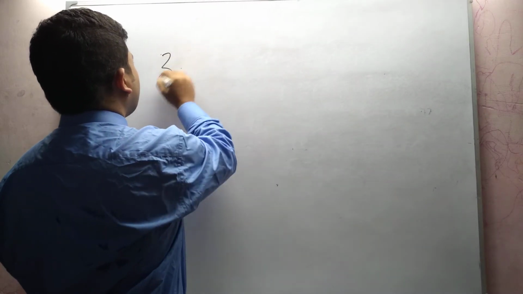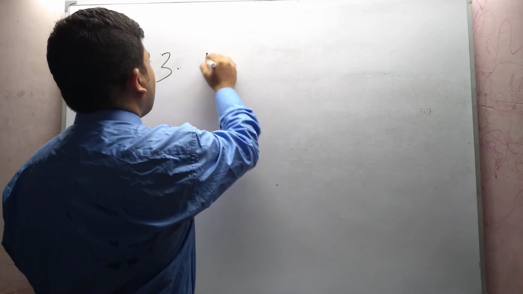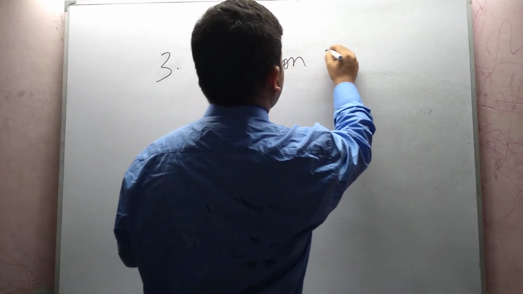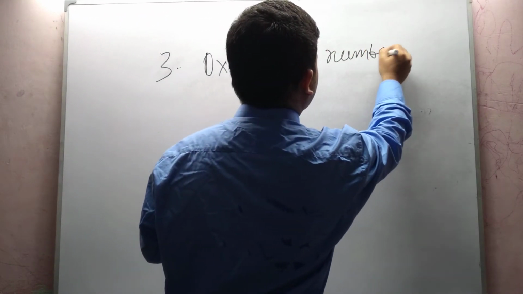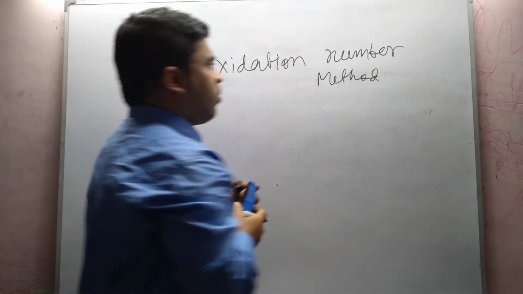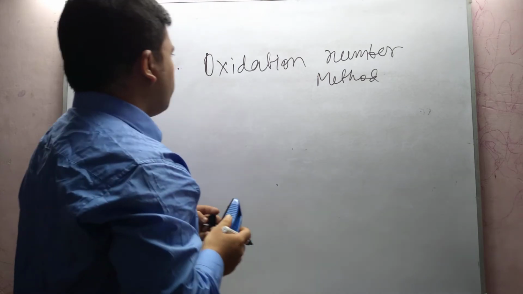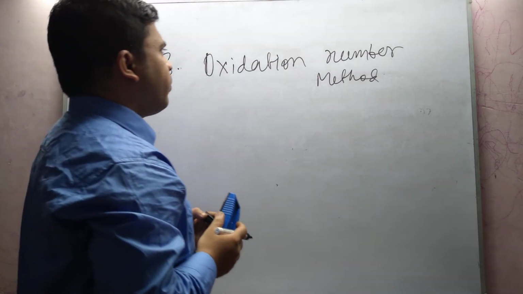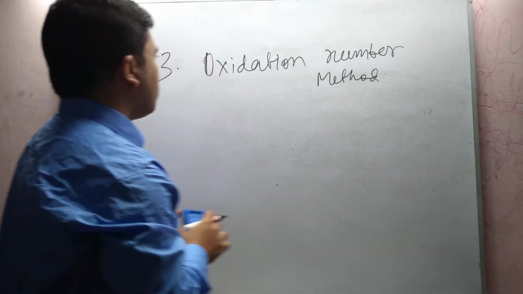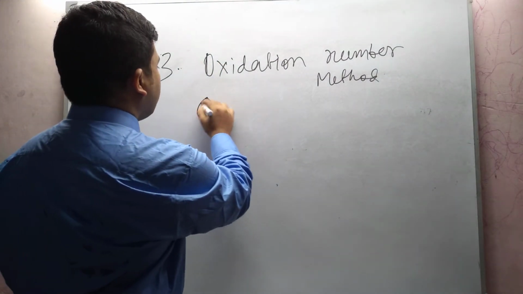By the oxidation number method, we can also define oxidation, reduction, oxidizing agent and reducing agent. First we define oxidation.